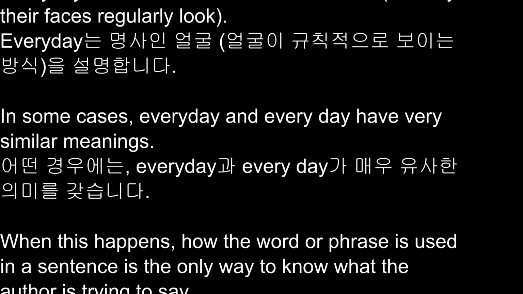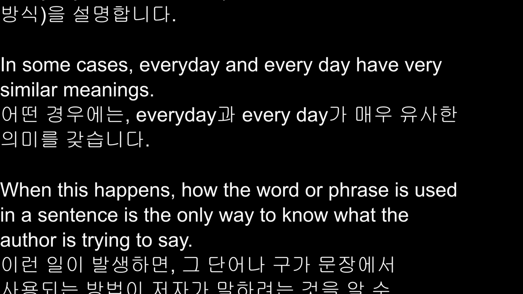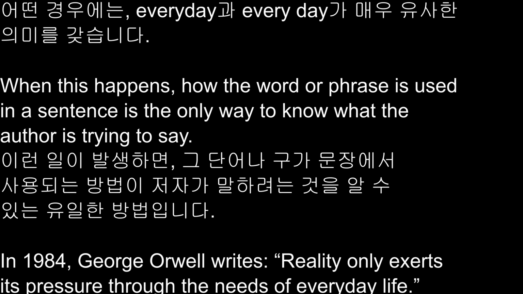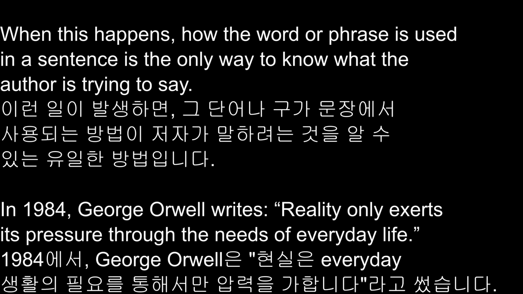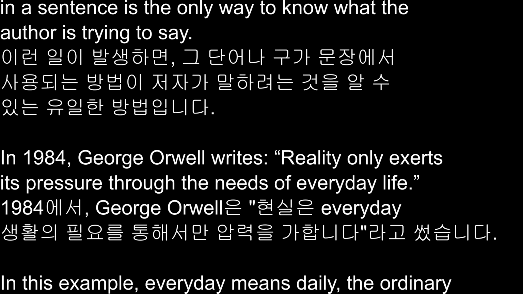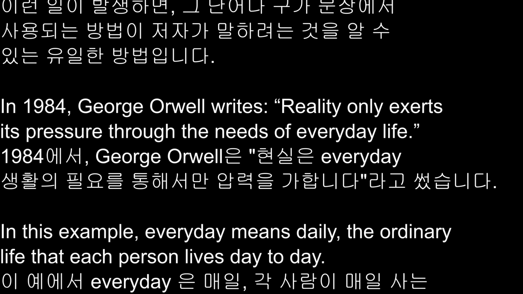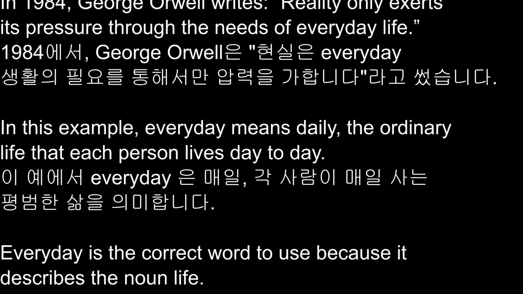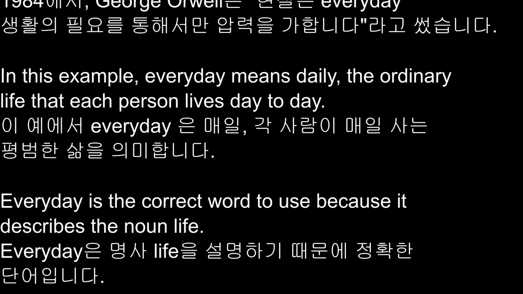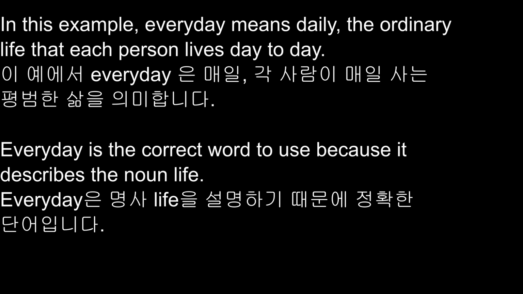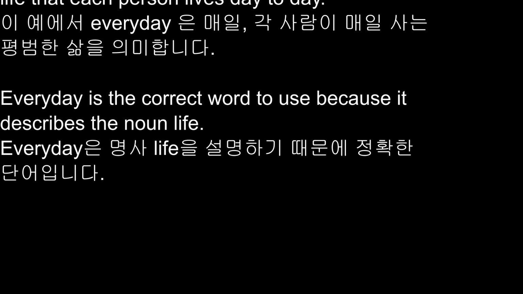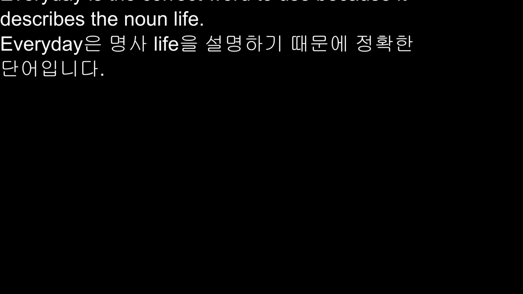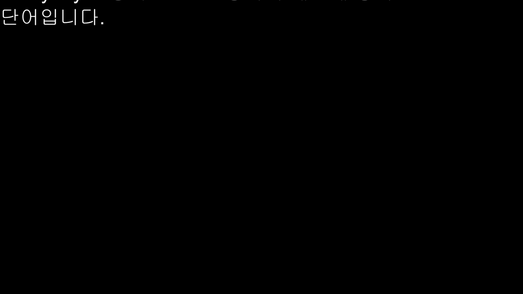In some cases, everyday and every day have very similar meanings. When this happens, how the word or phrase is used in a sentence is the only way to know what the author is trying to say. In 1984, George Orwell writes, "Reality only exerts its pressure through the needs of everyday life." In this example, everyday means daily, the ordinary life that each person lives day to day. Everyday is the correct word to use because it describes the noun life.